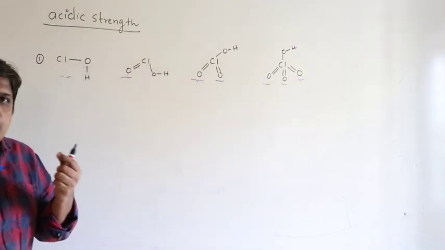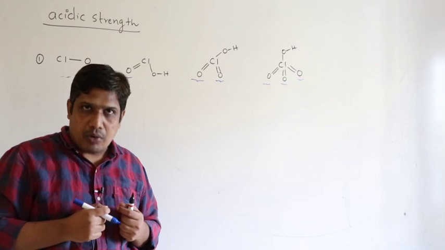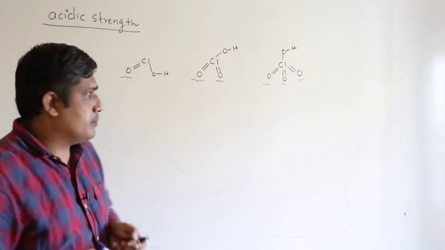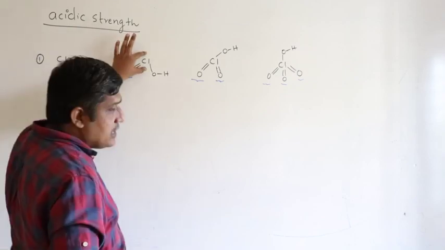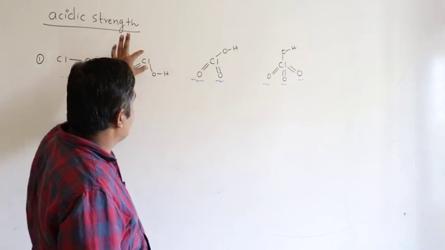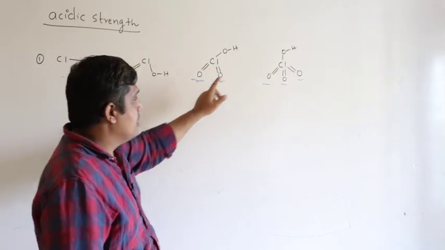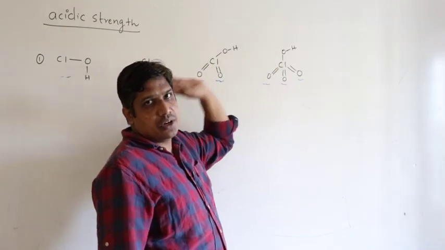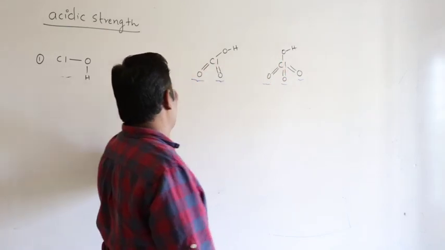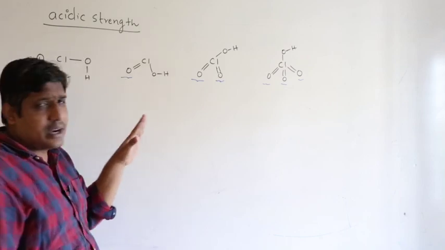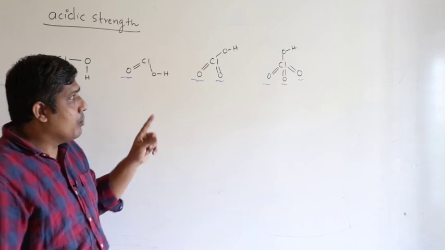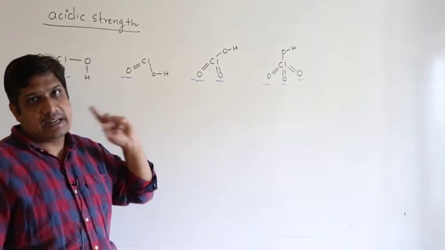More the number of unprotonated oxygens in the molecule, more electronegative will be the central atom. That means this chlorine is more electronegative than this chlorine, because you have more unprotonated oxygens, and this is the most electronegative. That is why its oxidation state is +7. Here it is +5, here it is +3. So more the number of unprotonated oxygens in the molecule, more electronegative will be the central atom, right?